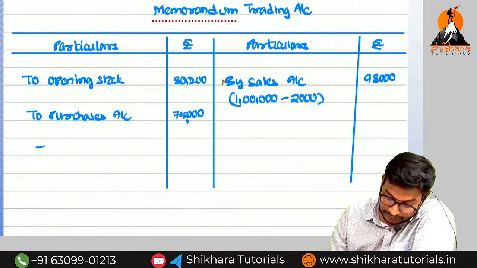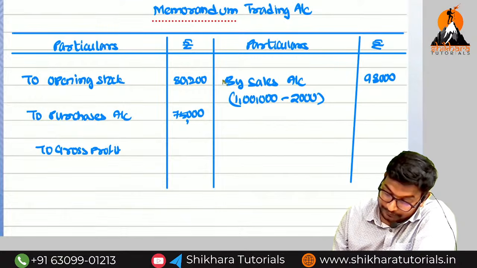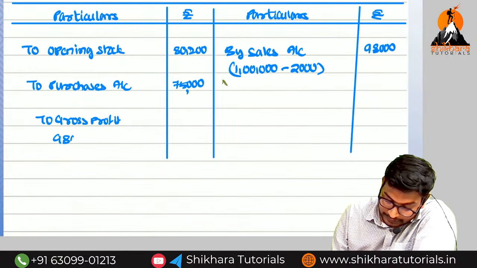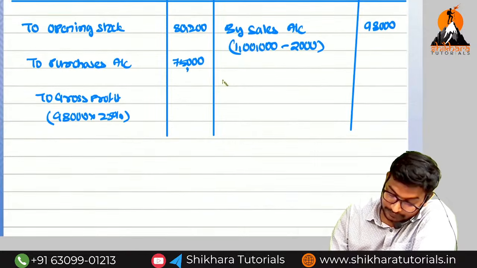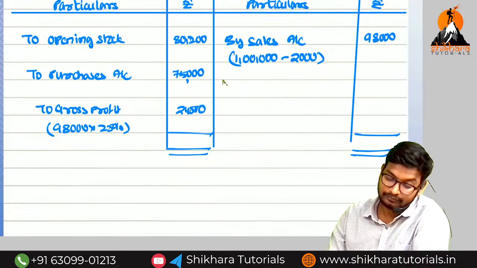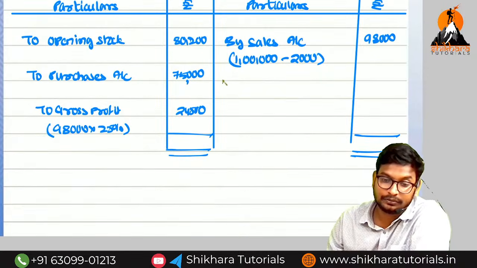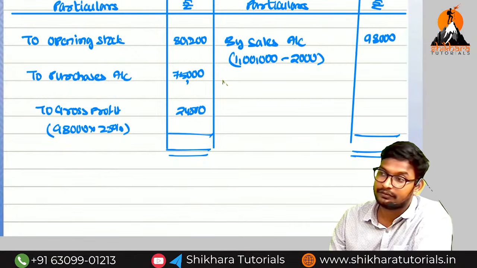So how much? 98,000. We know the gross profit percentage, so 98,000 into 25%. How much? 24,500. Now we can get the closing stock: 80,200 plus 75,000 minus 24,500.